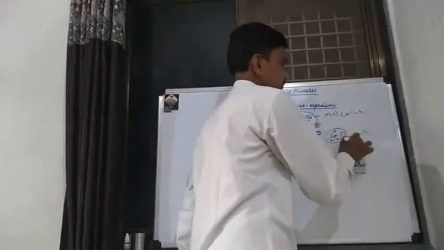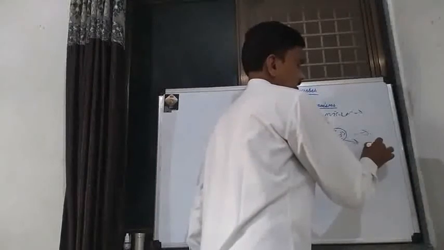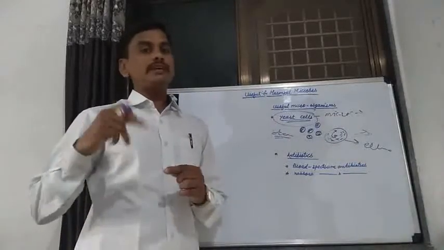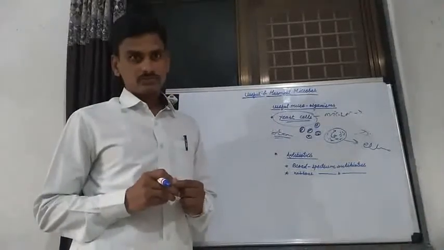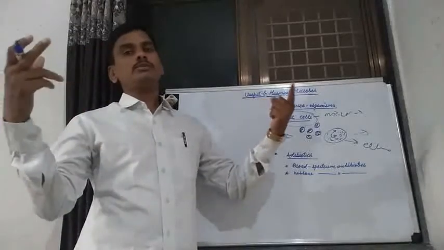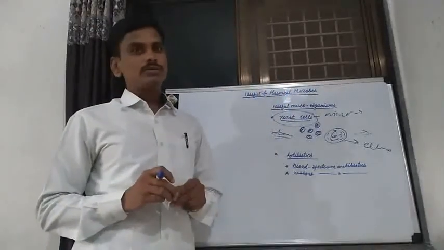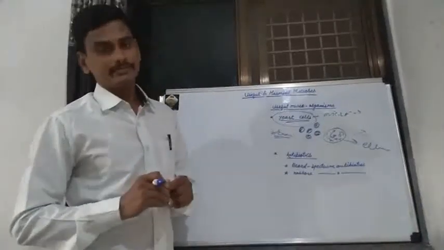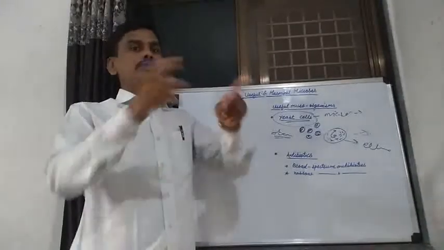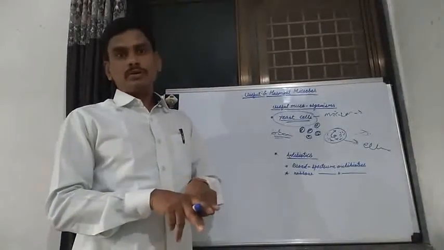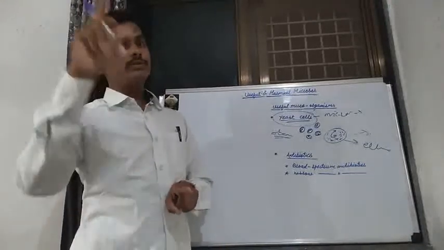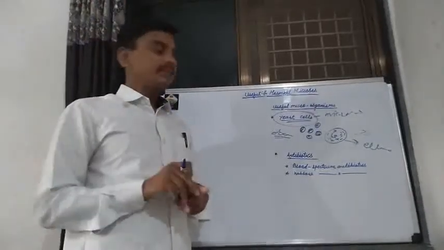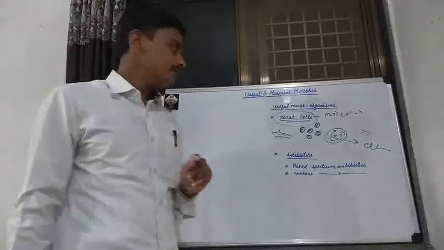Then ethyl alcohol is also prepared by using Saccharomyces yeast. In various sugarcane factories, sugar is released. Sugar is formed from sugarcane, and the residue left after the sugar is formed from sugarcane is known as molasses.